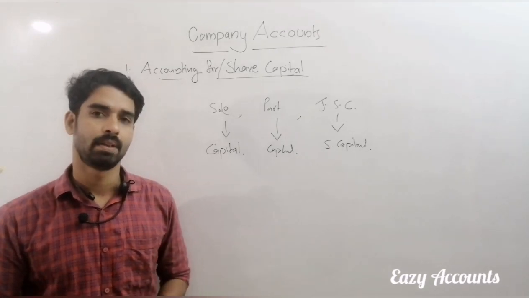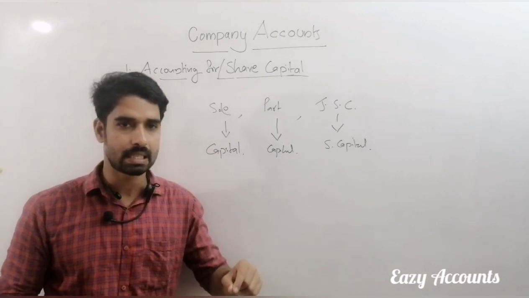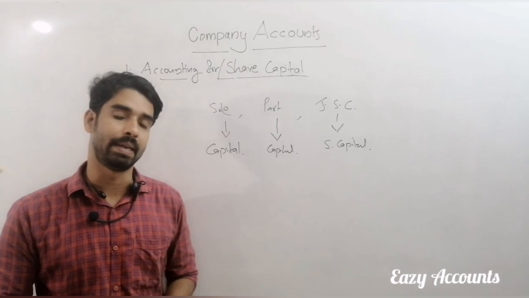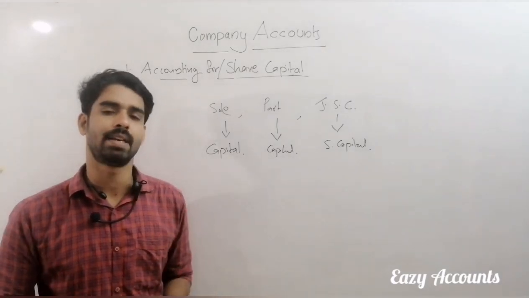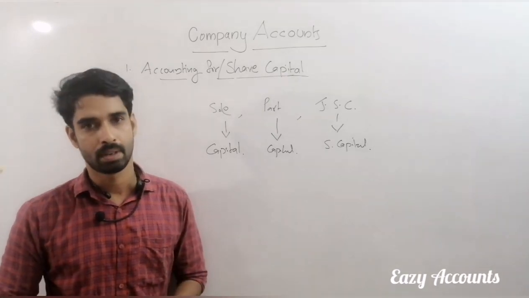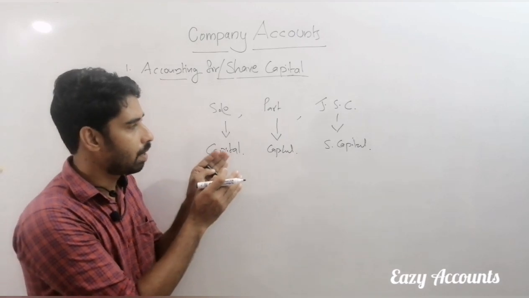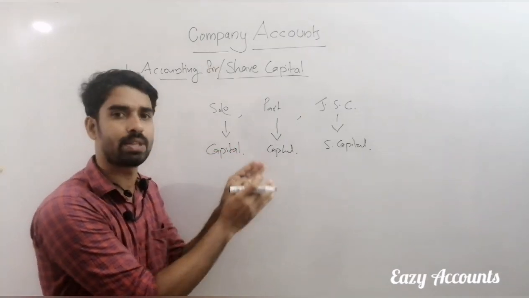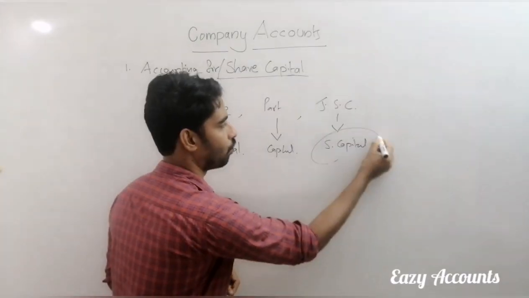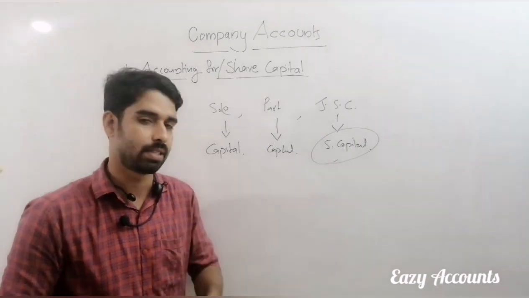See, the basic introduction theories of company accounts were already discussed in the Plus 1 business study class. What is a company? What is the definition of the company? What are the important features or characteristics of the company? And what are the types of companies? This type of very basic portion we already discussed in the Plus 1 business study classes. But when you come to Plus 2 accountancy, we concentrate on the theory portion of share capital. So I am going to discuss what share capital is, what the types of share capital are, etc.